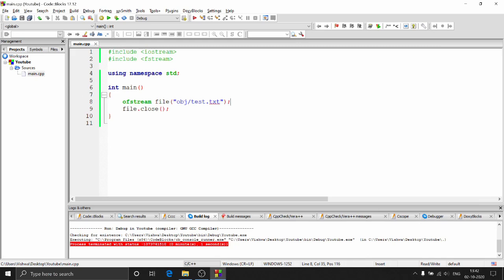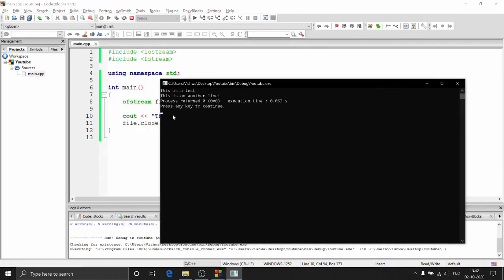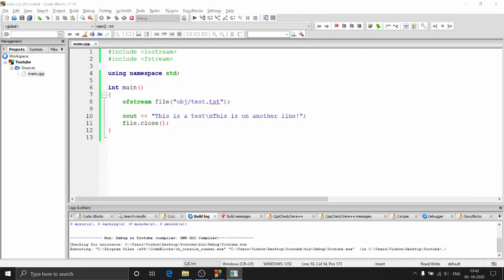We have opened this in ofstream mode, right? So you can write to this file. So how do I write this? Well, how do I write something to the console? You do something like this, right? So cout, this is a test. This is how you write to the console. And let's say new line, and this is on another line. This is how you write to the console. And if I run this, I'll be getting those lines onto my console.